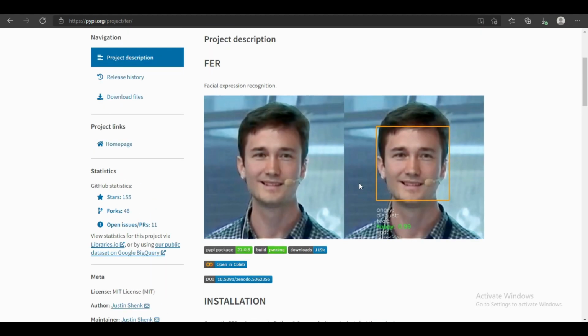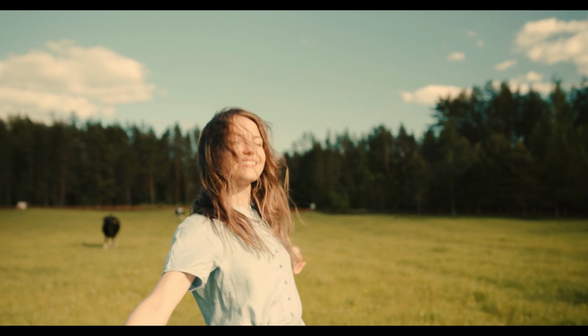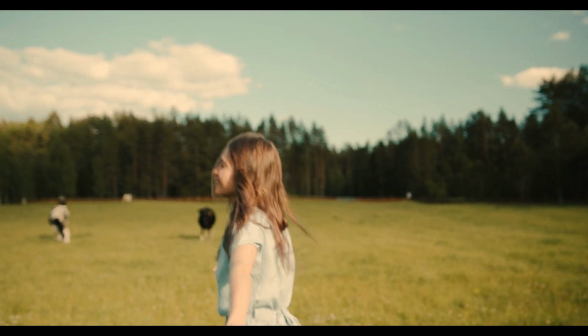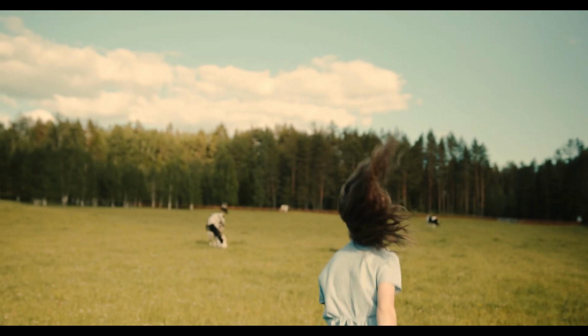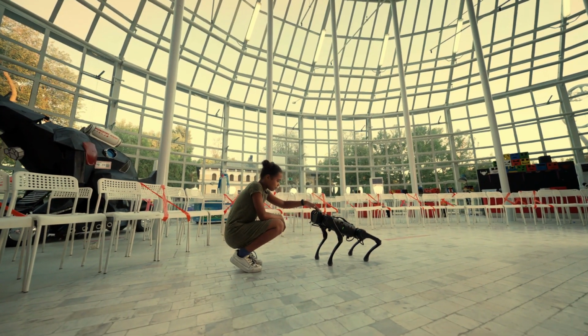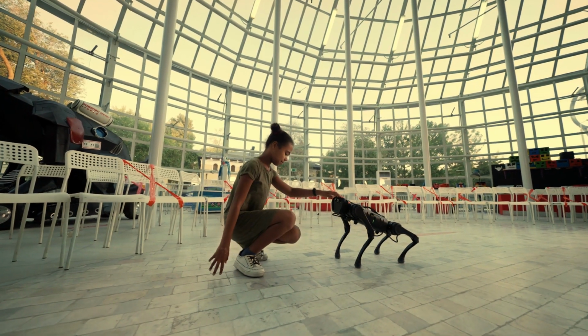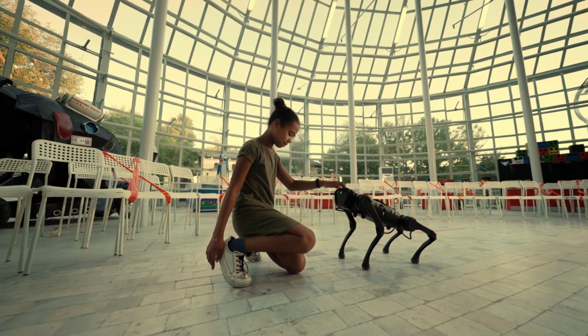So let's see the functionalities of this library. The main functionality of this library is emotion recognition. First of all, why is emotion recognition very important? According to me, we are now in the research of the robotic era. In the future, many manual works will be replaced by robots. Understanding the emotions of humans is a very important task for the robots.